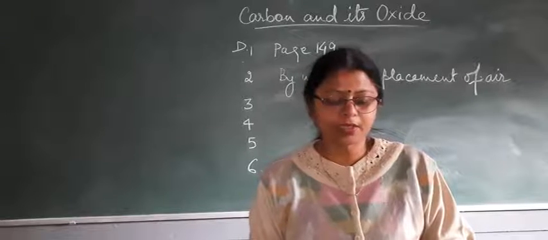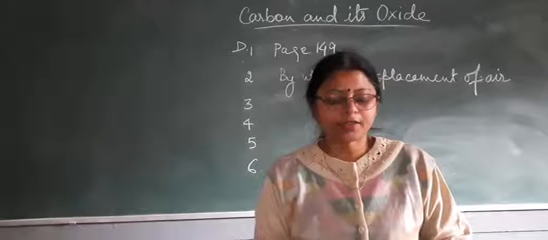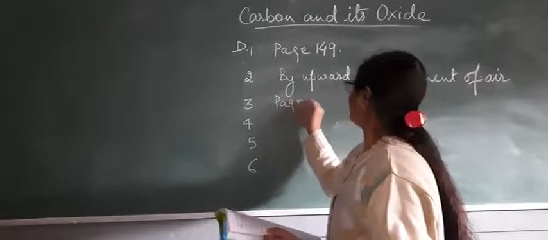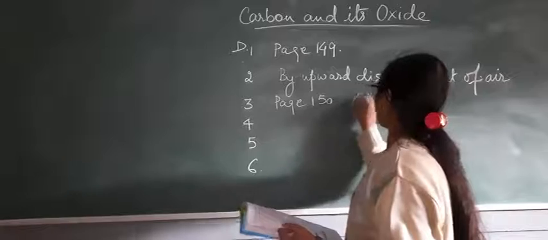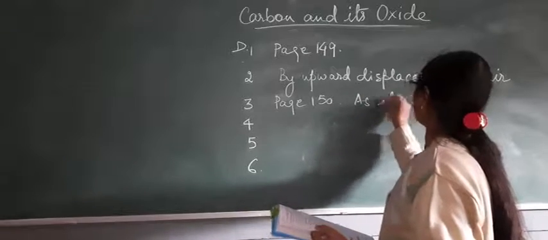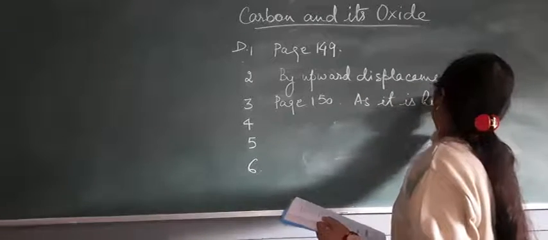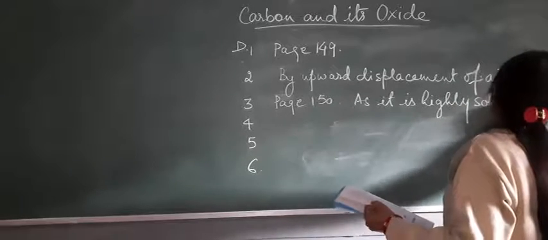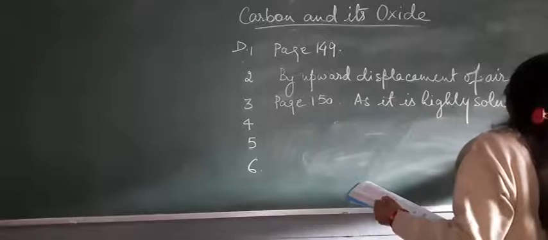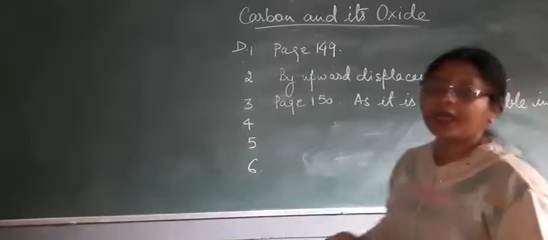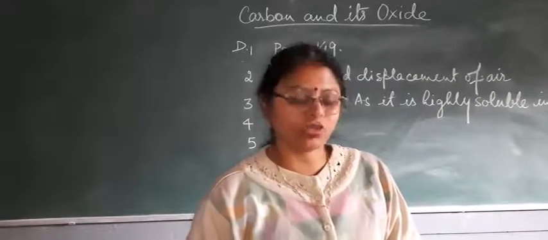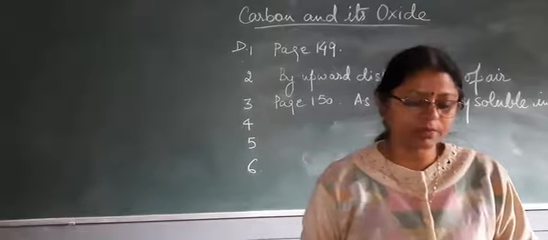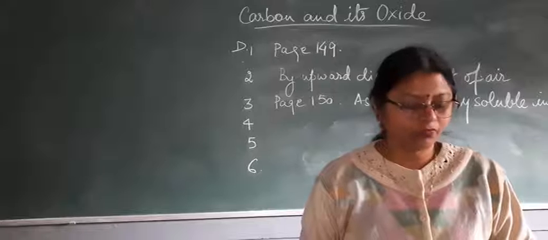Next, why is carbon dioxide not collected over water? It is given on page number 150. As carbon dioxide is highly soluble in water, that's why we will not collect it over water.